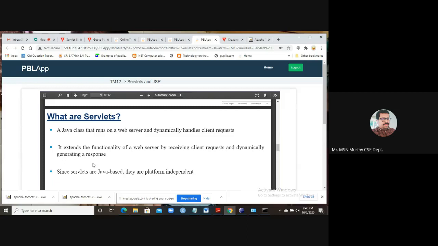Not only this, it extends the functionality of a web server by receiving the client request and dynamically generating a response. So servlets are Java programs. Java programs you have to compile and then only execute, and they are platform independent.